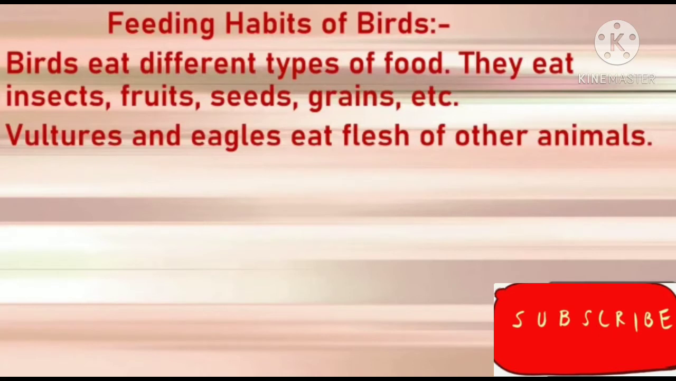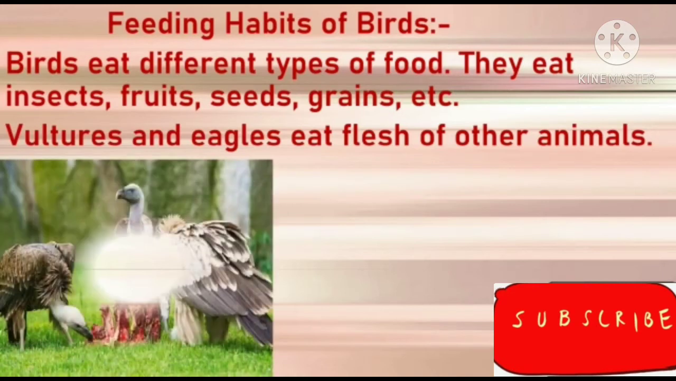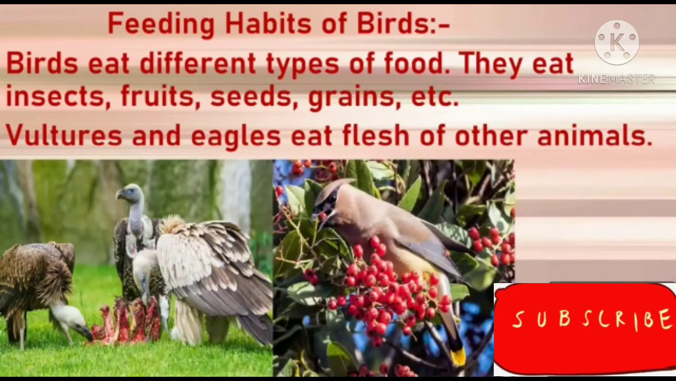Feeding habits of birds. So today's topic is feeding habits of birds. Means what? See, birds eat different types of food, correct? Yes, birds eat different types of foods. They eat insects, fruits, seeds, grains, etc. Vultures and eagles eat the flesh of other animals. So children, there are different types of birds and there are different habits of birds, and they eat different types of food also. So today we are going to see how they eat the food.